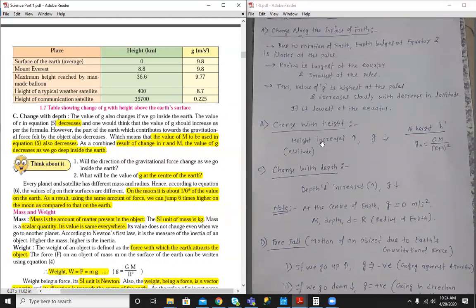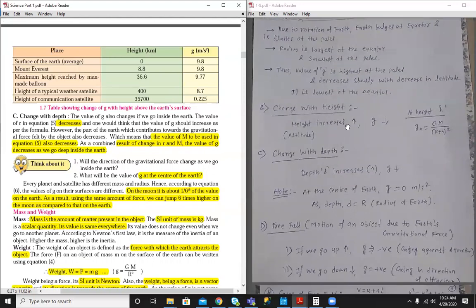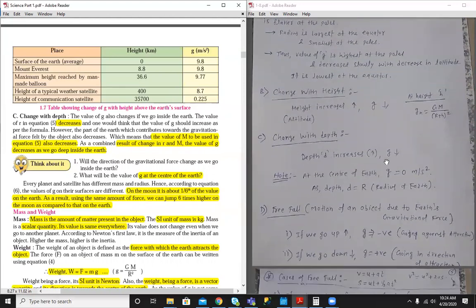So on the surface of the Earth, the value of g is maximum at the poles. As height increases, the value of g decreases, and as depth increases, the value of g again decreases, and the value of g is 0 at the center of the Earth. Always remember, this is an MCQ question. If the value of g is 0, then the weight of an object is also 0 at the center of the Earth.